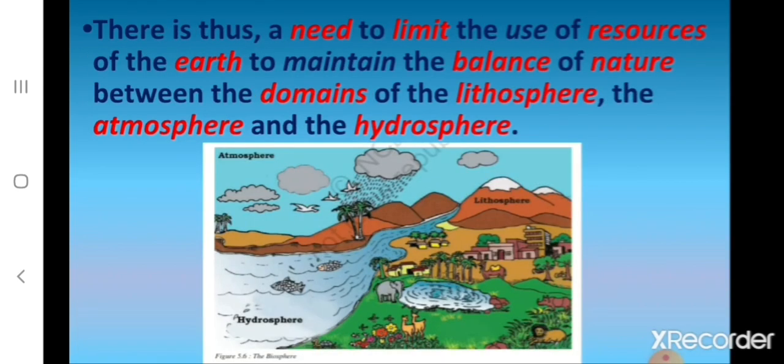There is thus a need to limit the use of resources of the earth to maintain the balance of nature between the domains of the lithosphere, the atmosphere and the hydrosphere. Children, this means that we should use the resources carefully. So there is a need to limit the use of the resources that are available on the earth, and this helps us to maintain the balance of nature between the domains of the lithosphere, the atmosphere and the hydrosphere, that is between the land, air and water.